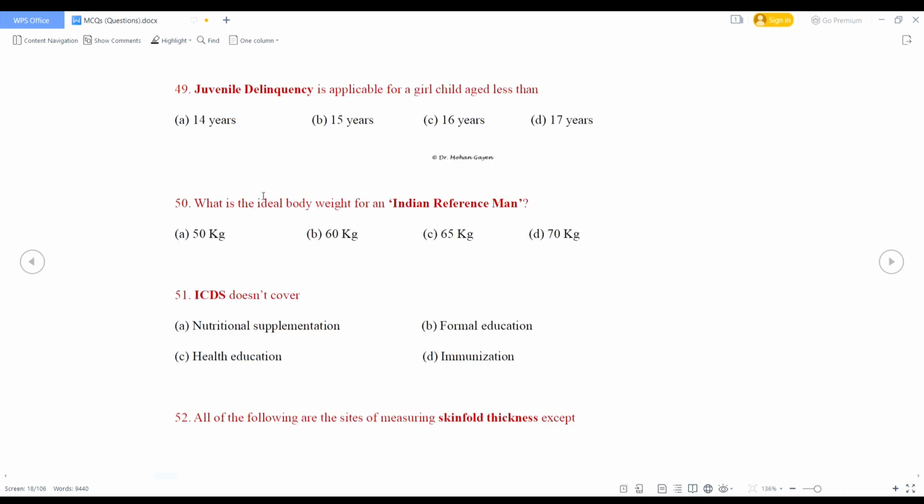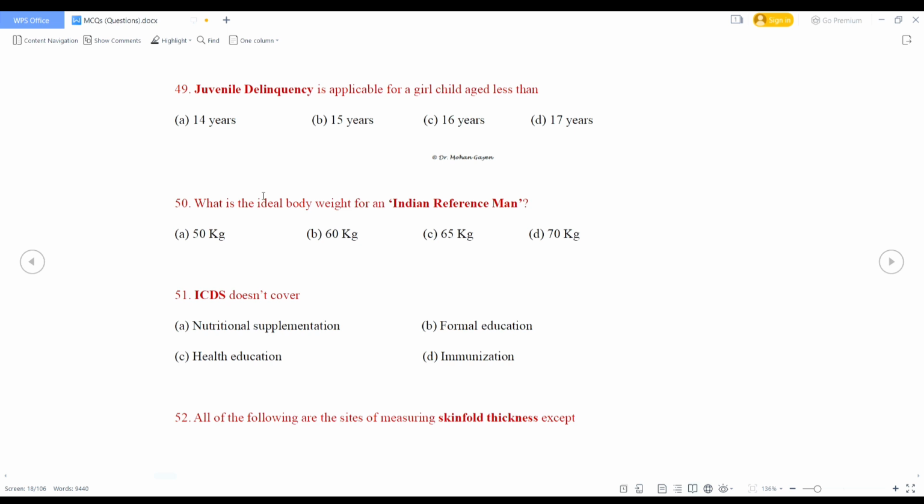Juvenile delinquency is applicable for a girl child aged less than. What will be the right answer? Actually, for the girl child, it is 18 years, but here the best choice will be 17 years as per the choices given in the question.